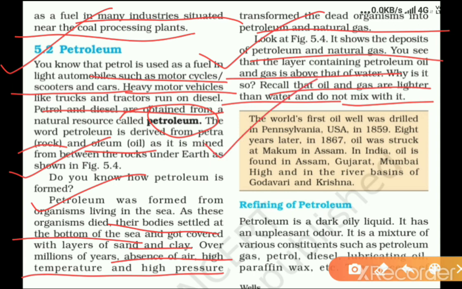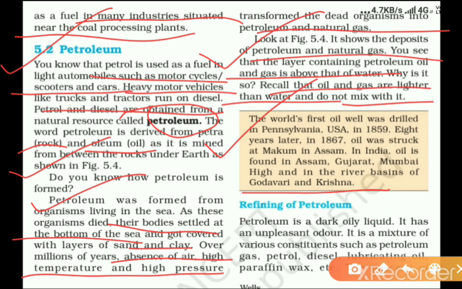The world's first oil well was drilled in Pennsylvania, USA in 1859. 8 years later, in 1867, oil was struck at Makum in Assam. In India, oil is found in Assam, Gujarat, Mumbai High, and in the river basins of Godavari and Krishna. So that was all about formation of coal and petroleum.